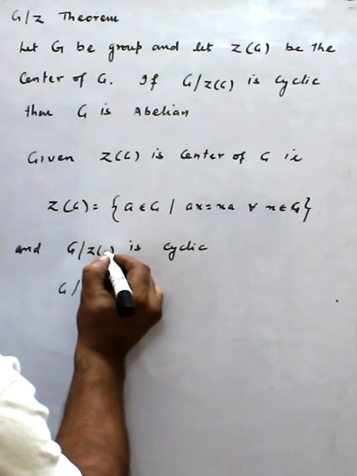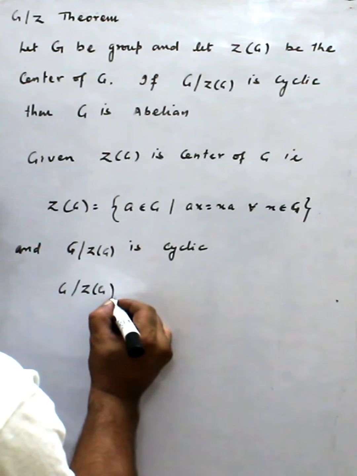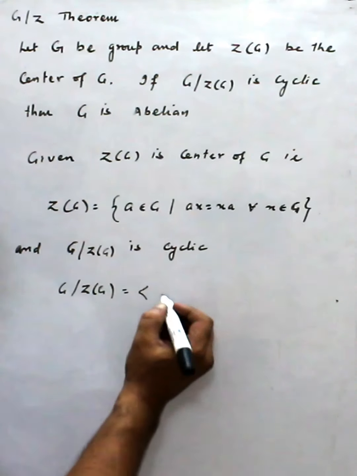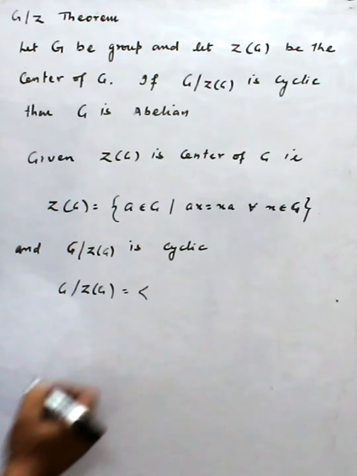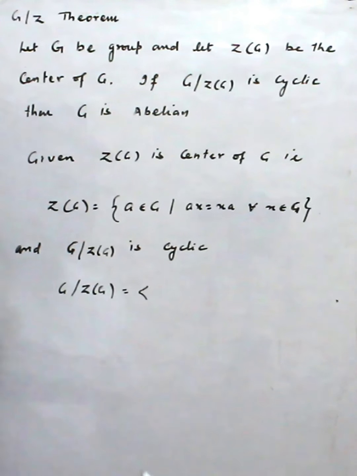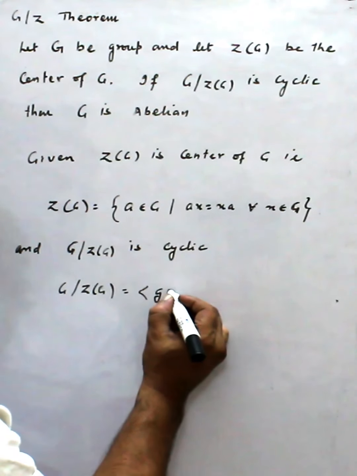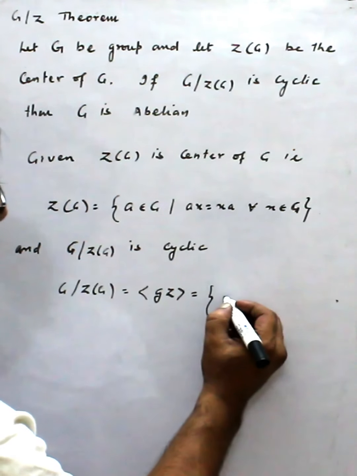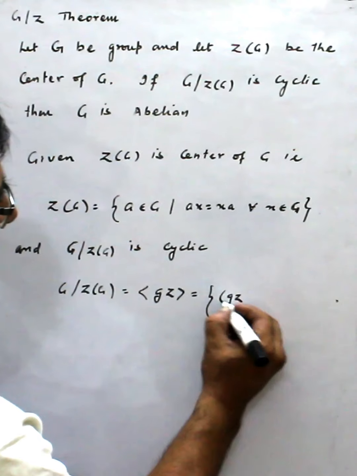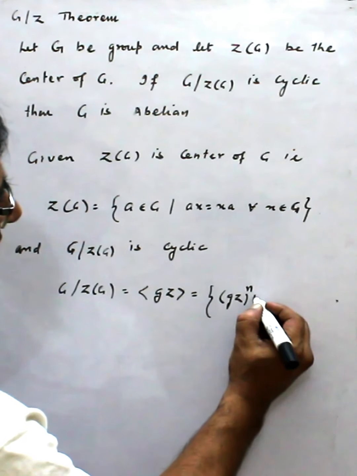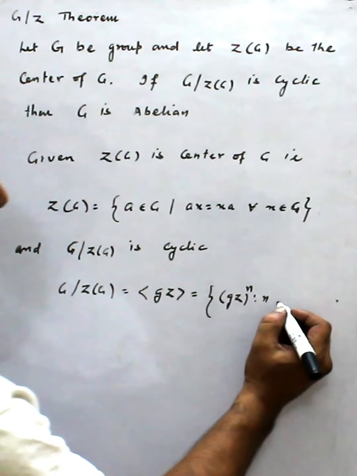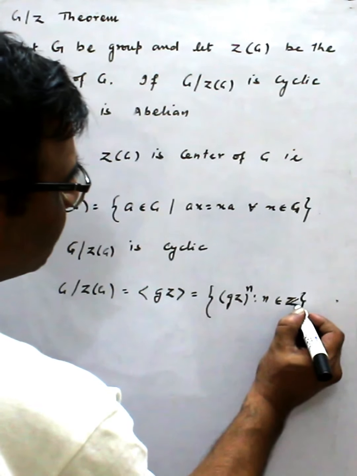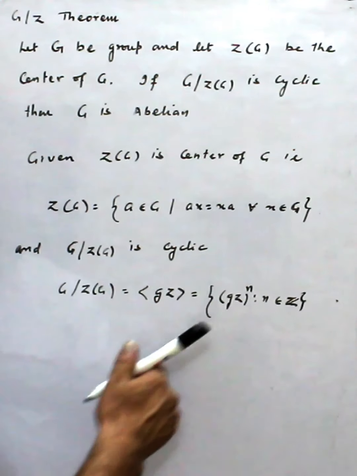This means it is generated by some element, you can say gZ. We also know the group is the set of (gZ)^n, where n belongs to the set of integers. So this is the definition.